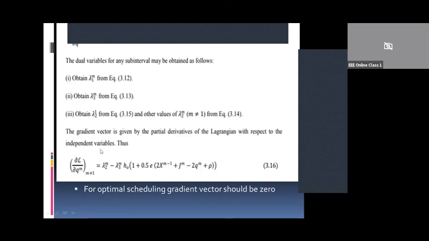After obtaining the gradient vector, that has to be made equal to 0 for obtaining the optimal generation schedule. Okay, so this is about optimal scheduling of hydrothermal power plants. You have to learn here the problem formulation and the solution technique. Okay.